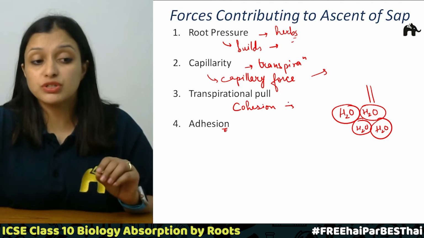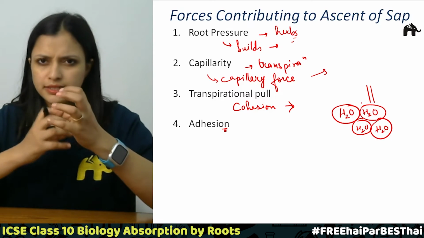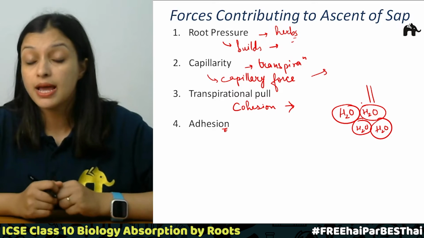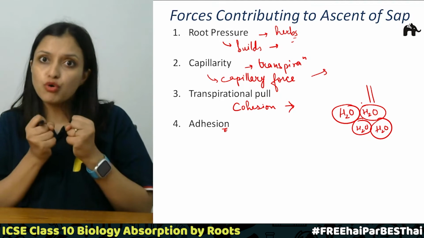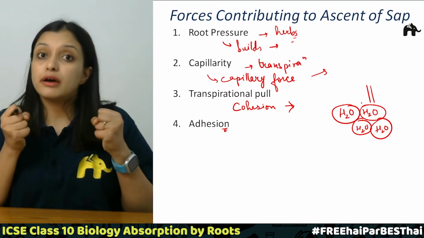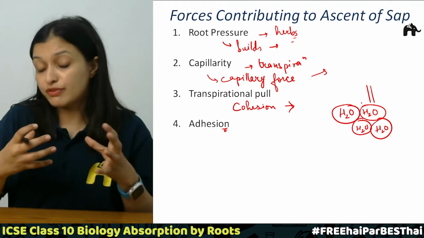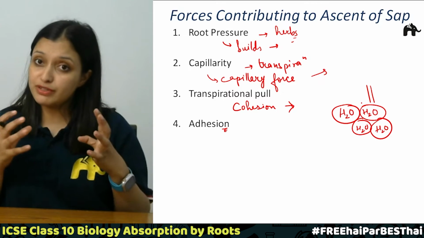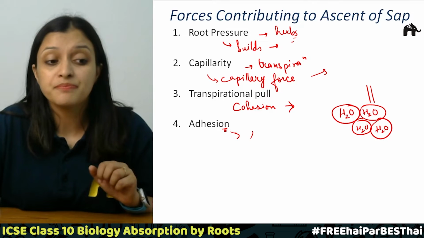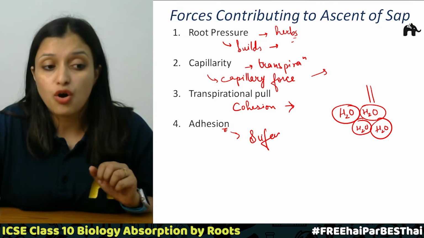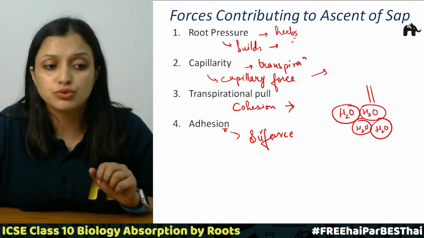The cohesion force was between the water molecules, so one water molecule binds to another, and this is how they form the continuous channel. But these water molecules also need a force of attraction with the cells of the xylem vessels, right? Then only they will be able to move. If the cells of the xylem vessel and water repel each other, how will they move in the water column?